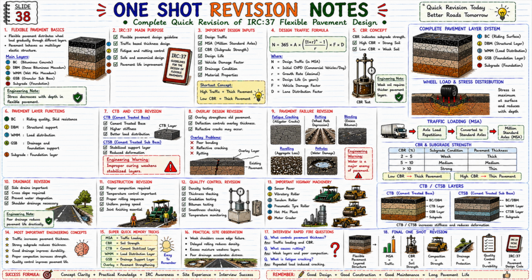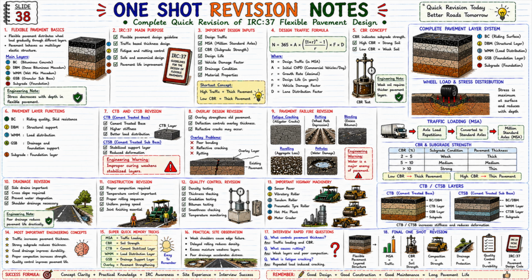Slide 28. Construction considerations. So friends, till now we have understood pavement design, overlay, shoulder support, and rehabilitation concepts in detail. But now we will understand the most important factor that can make even a good design fail. And that is construction quality. Because a very important thing is said in highway engineering: good design fails if construction quality is poor. And this entire concept is explained in detail in this slide.